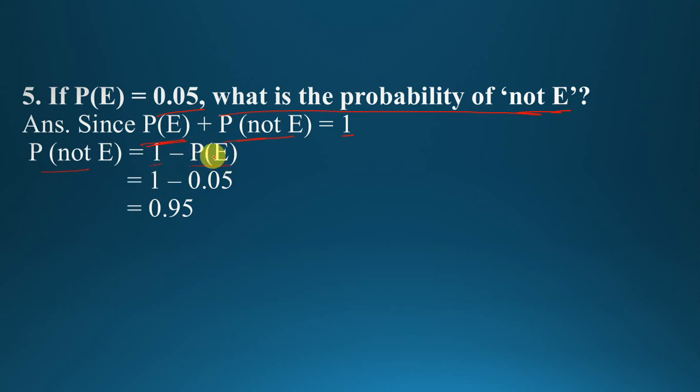That means 1 minus the probability of happening of E, which is 1 minus 0.05. Therefore, our required answer is 0.95. And you also know P of not E is denoted by P of E bar. Clear?